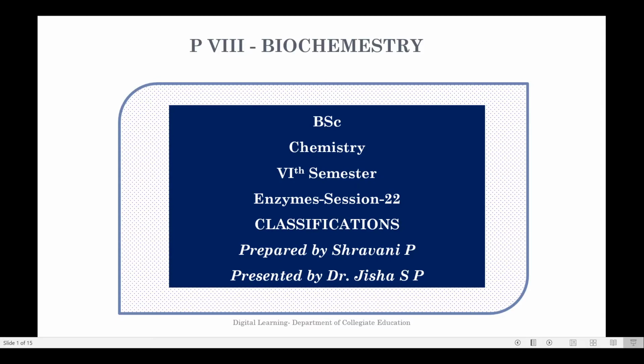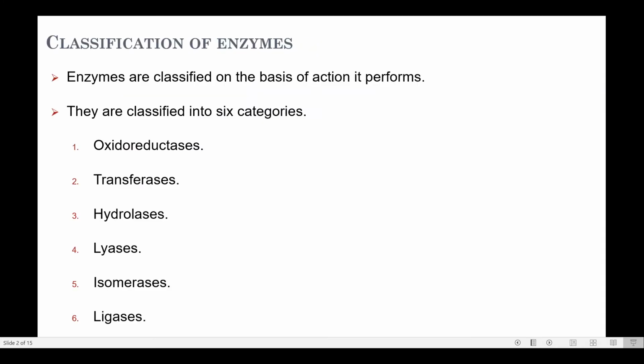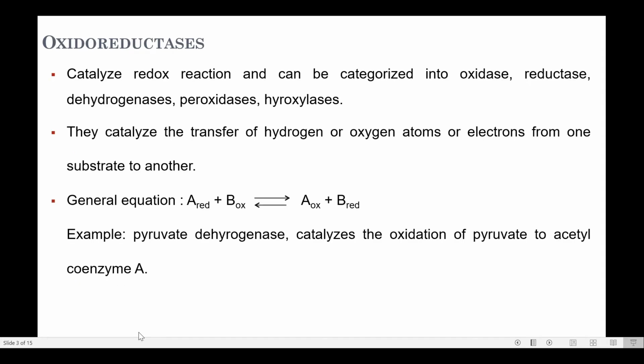The second session of the chapter Enzymes details the classification and the theories of enzyme action. Coming to the classification of enzymes, based on the action they perform, enzymes are classified into six categories: oxidoreductases, transferases, hydrolases, lyases, isomerases, and ligases. Oxidoreductases catalyze redox reactions, that is oxidation and reduction.